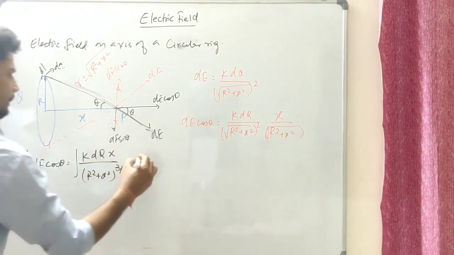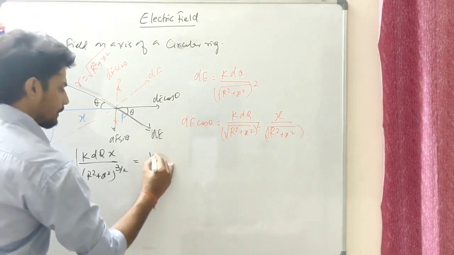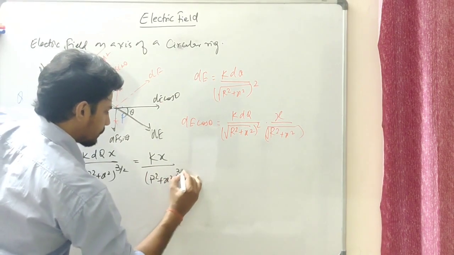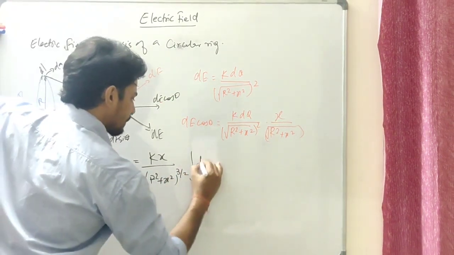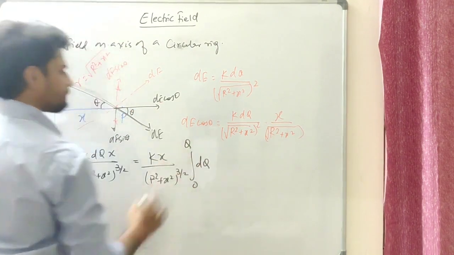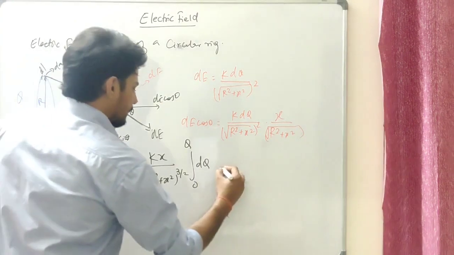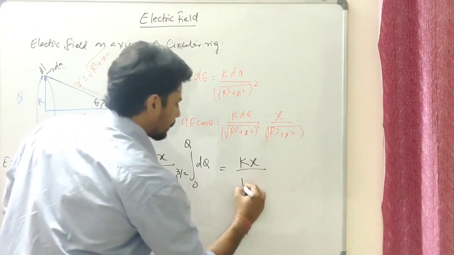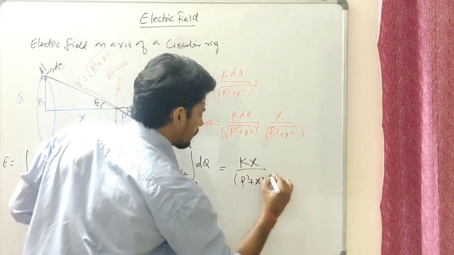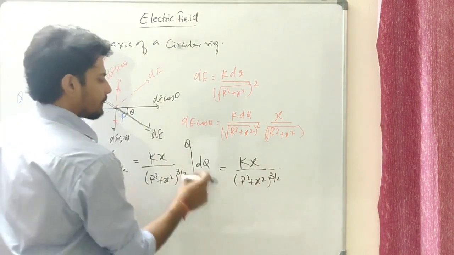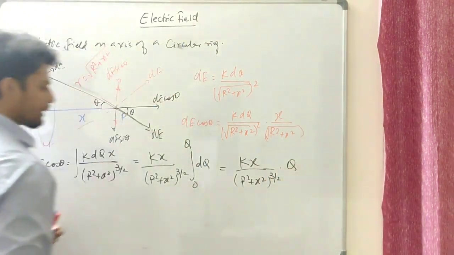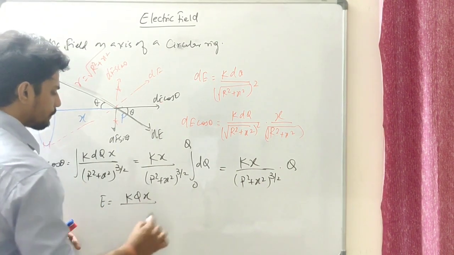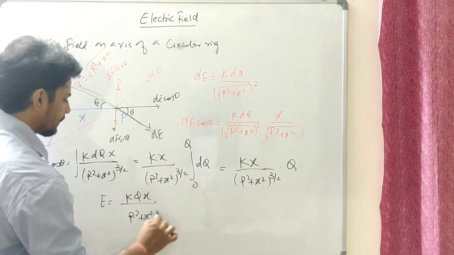All right, no problem. So I'll be getting the constant out of it. So kx over (r square plus x square) to the power of 3 by 2 is going to be constant, coming out, dq. Well, dq should be from 0 to Q. That should be the limit. So what I'm going to get is kx over (r square plus x square) to the power of 3 by 2 times, this is going to be how much? Q minus 0. That's going to be Q.